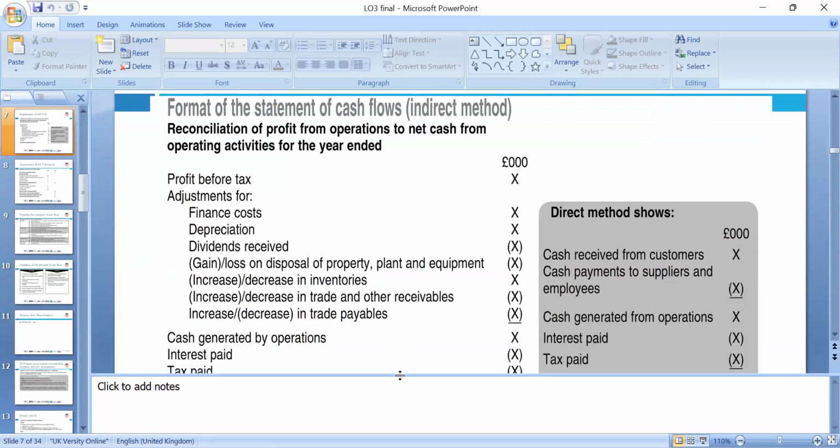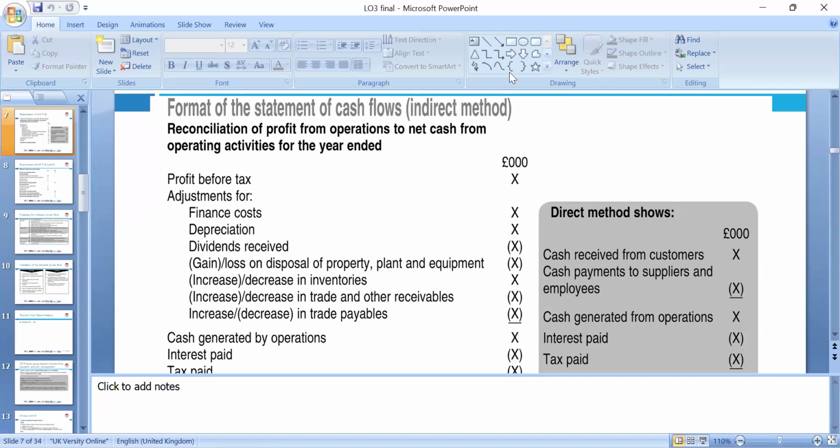Operating activities means our normal business, like Tesco. They sell FMCGs, fast moving consumer goods, daily goods. We look at their main business, how much profit before tax they have. We look at the finance costs and depreciation and make the adjustments. Then technically we look at the changes in current assets between the previous year and the current year, and we can prepare the statement of cash flow.